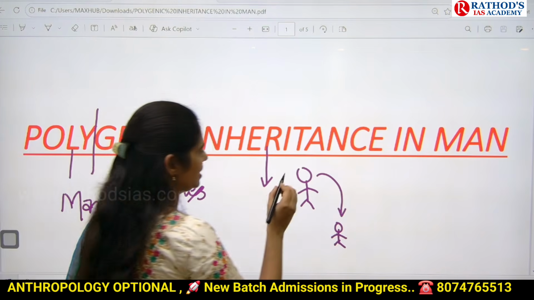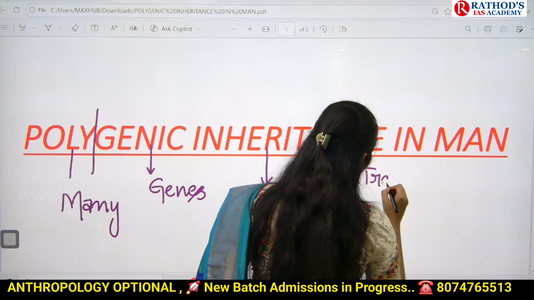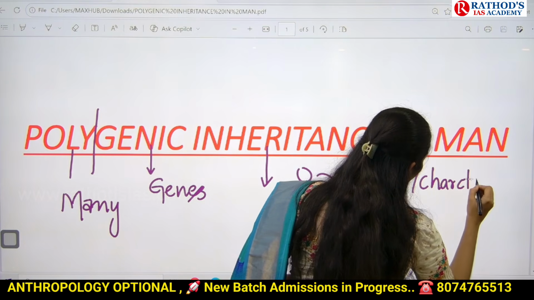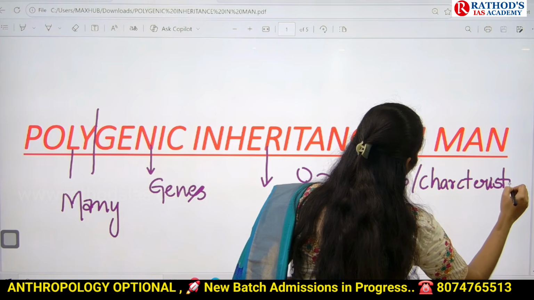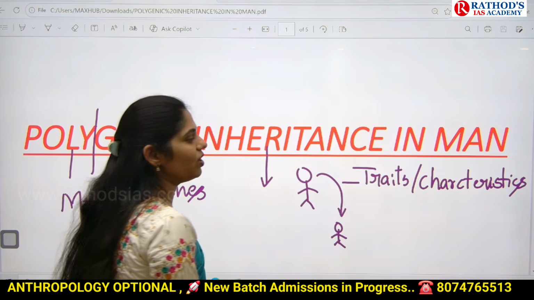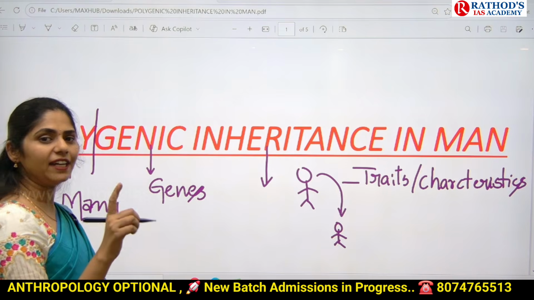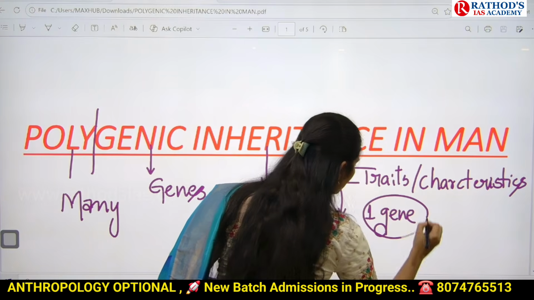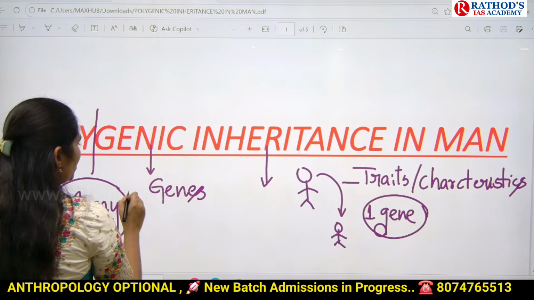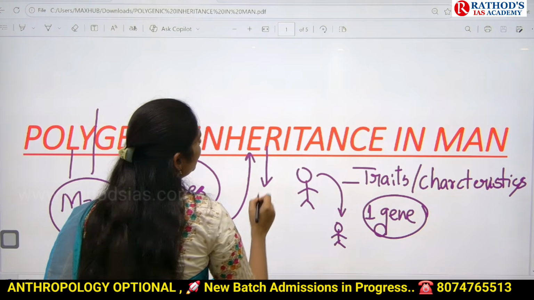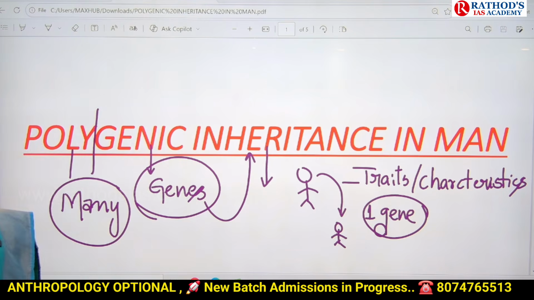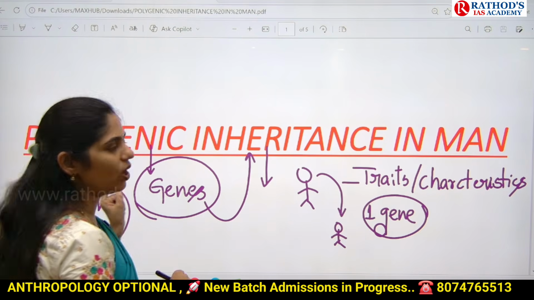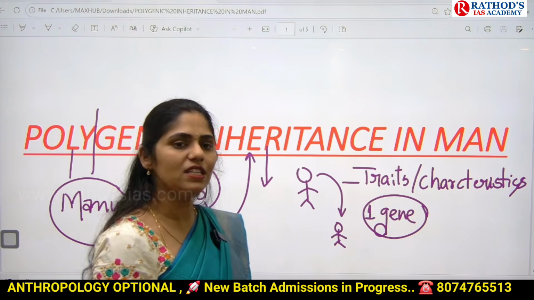So in these traits or characteristics, it is not guided by a single gene. Multiple or many genes are involved in transferring that trait from one generation to another. This concept as a whole is called polygenic inheritance in man.